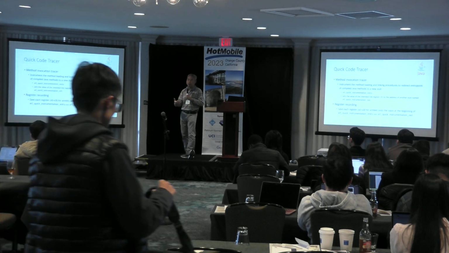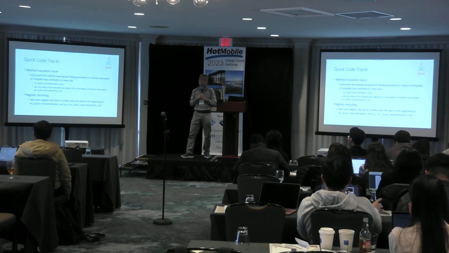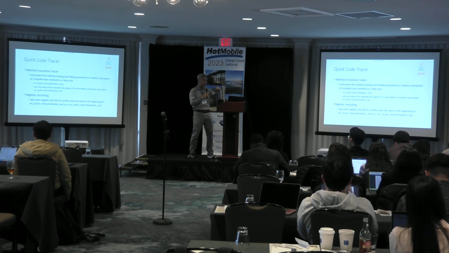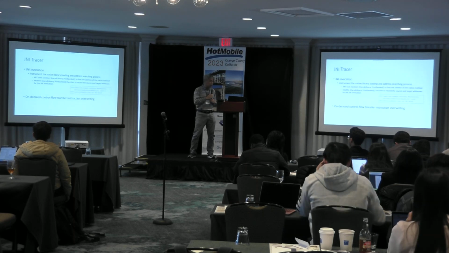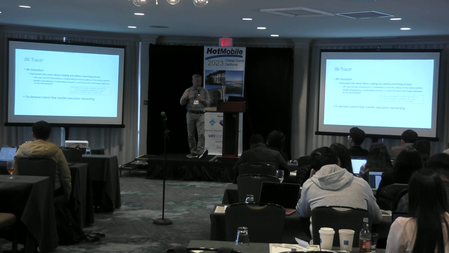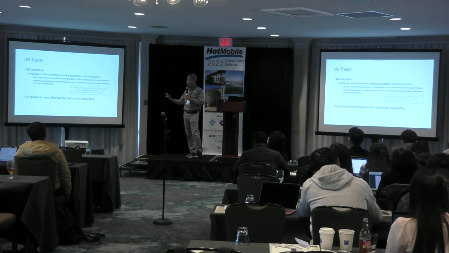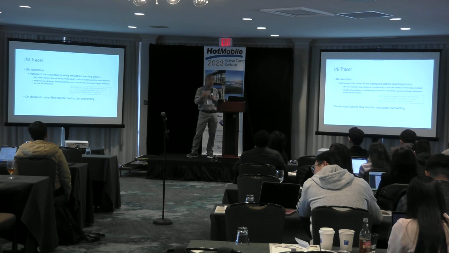We only capture the entries and exits by instrumenting these stubs. Very similarly, on the JNI tracer, we do the same thing. We only instrument the native library loading process, so that whenever a JNI call is made, we are able to capture which particular Java method or native method is being called.